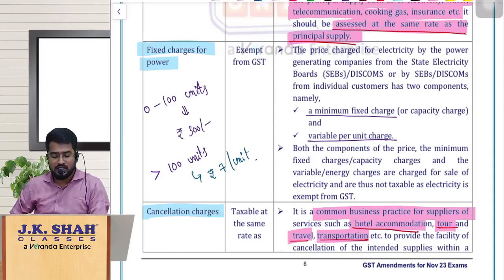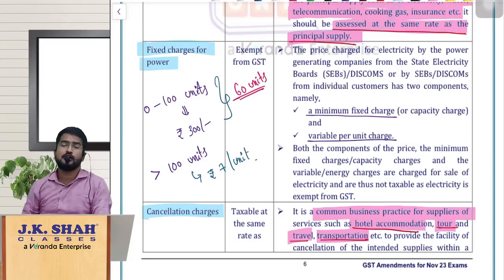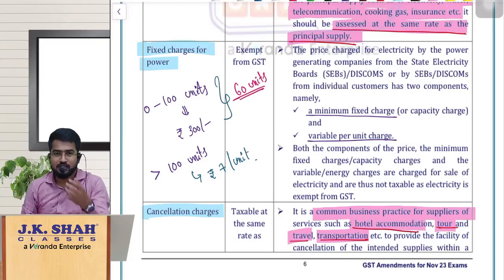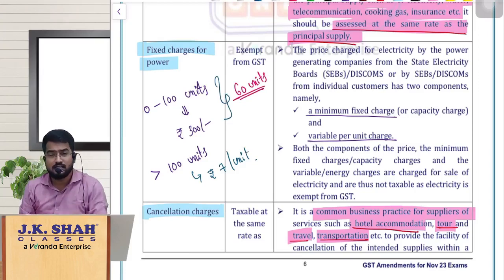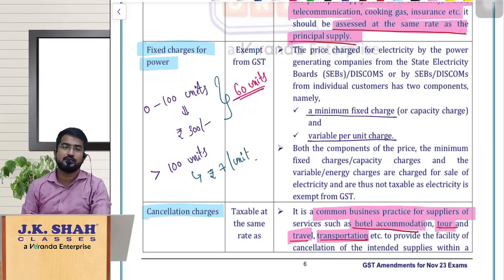Now the doubt was, sir, if at all I am using only 60 units of power, still I am paying for 100 units, because it is a minimum charge which I have to pay. That means, am I paying consideration to the government for tolerating that I am not consuming the full 100 units?